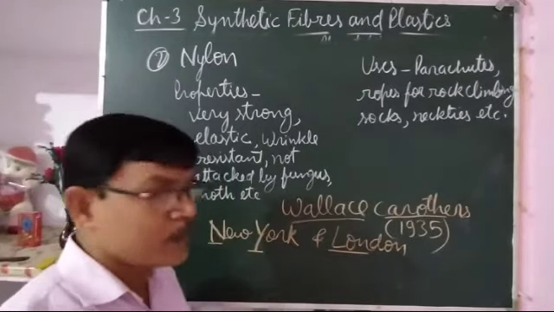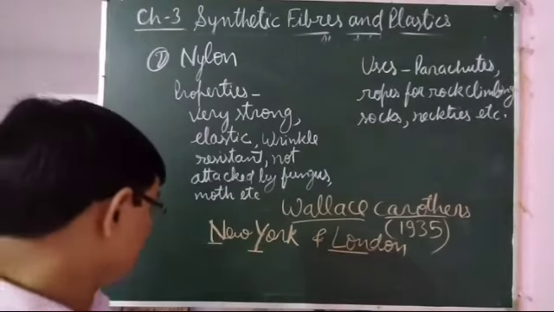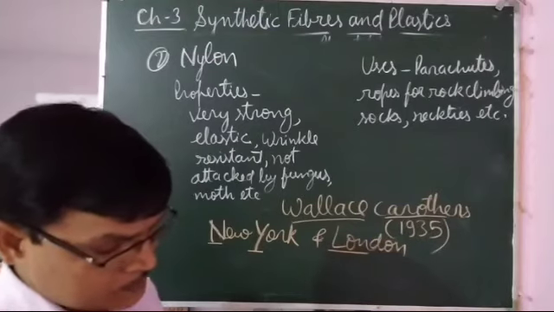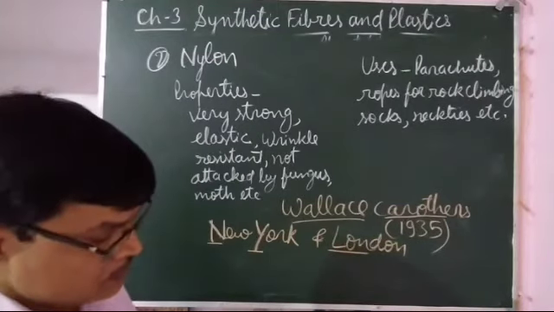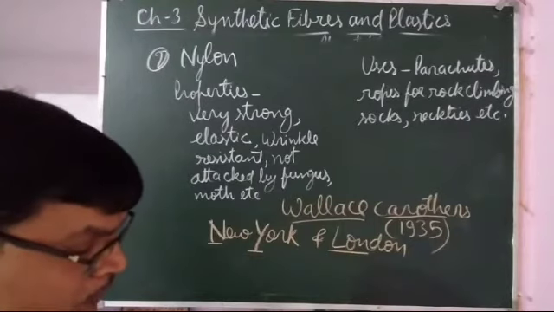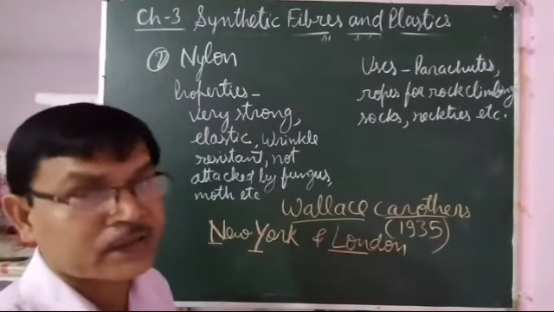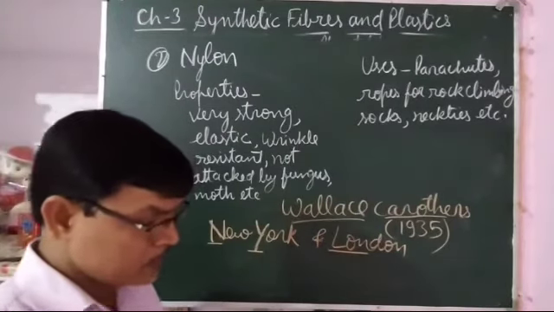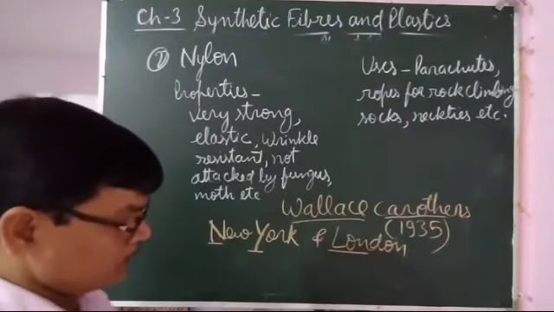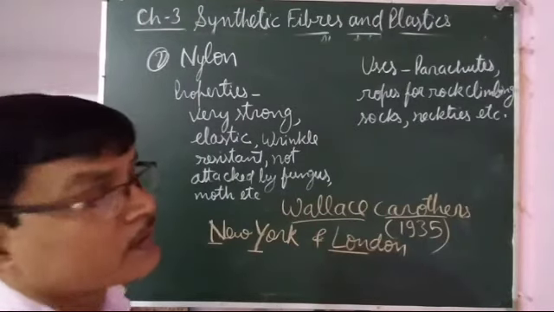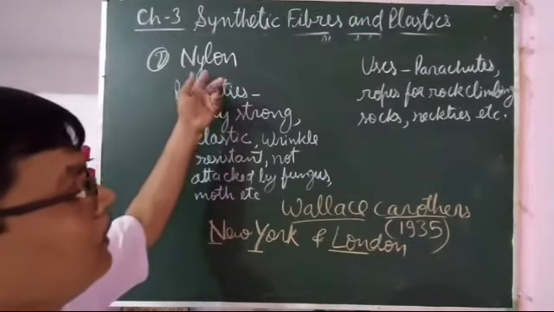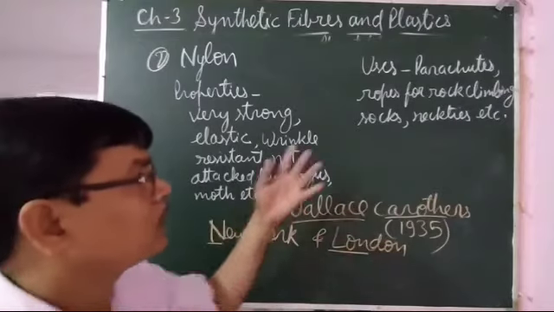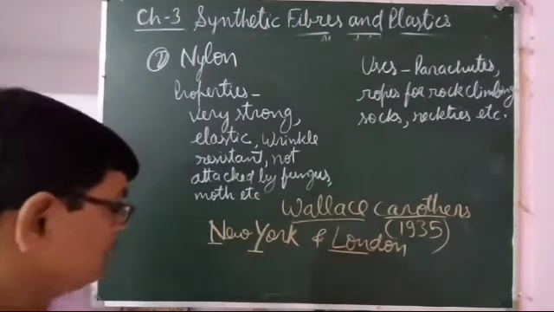The nylon fiber is so strong that a nylon fiber is actually stronger than a steel wire. It is written in our NCERT book at page number 34. A nylon thread is actually stronger than a steel wire. So you can imagine how strong the nylon fiber is, and because of its various positive characteristics, it is used for various purposes. So this was about nylon.